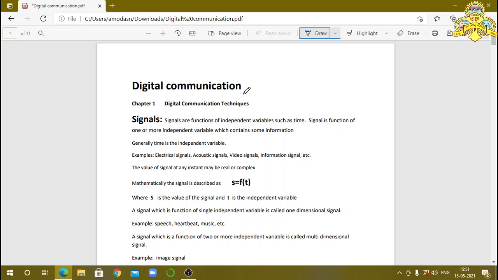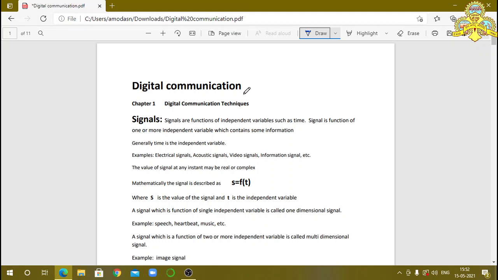Depends upon that independent variable, some values change. It may be voltage, it may be current, or it may be acoustic signals. Here time is an independent variable. That signal may be a real signal or it may be a complex signal. Real means we have only the real number. It may be a resistor R or it may be a real number. If it is complex, it has real as well as complex values.